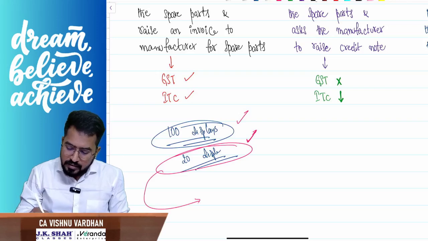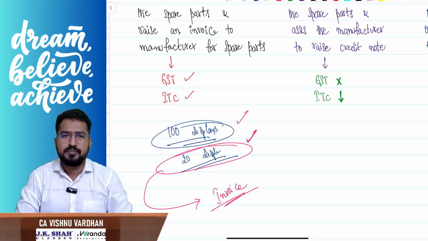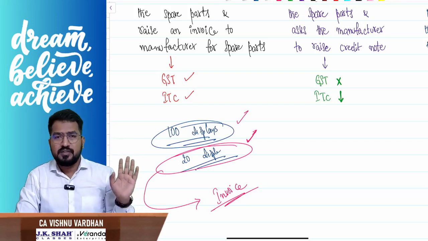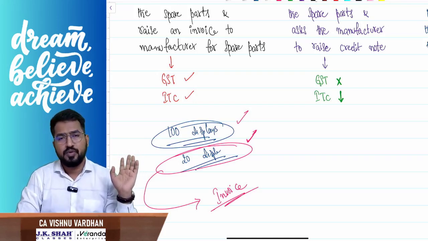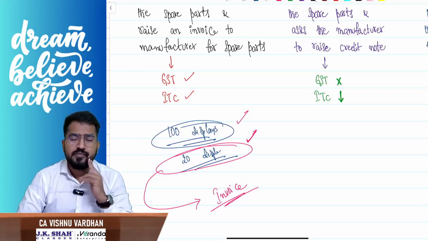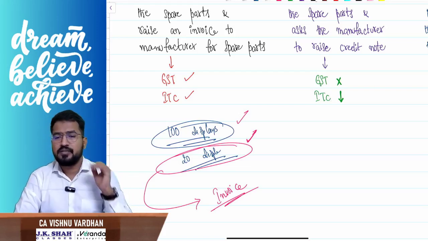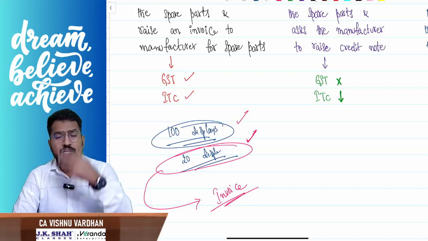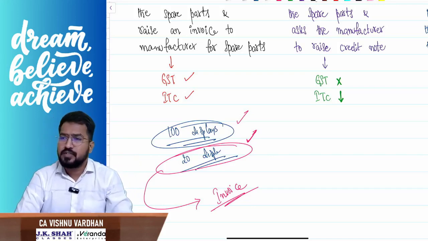I will raise an invoice to Apple company directly on 20 displays. Sir, I have used my 20 displays here, so please take this invoice for 20 displays plus GST, and give it to me. Okay, so now technically it is like I am selling 20 displays back to Apple company. I will raise an invoice to Apple company, charge GST, and Apple company can take ITC, so no reversal of ITC, nothing will come into picture. Are you clear with this, everybody?